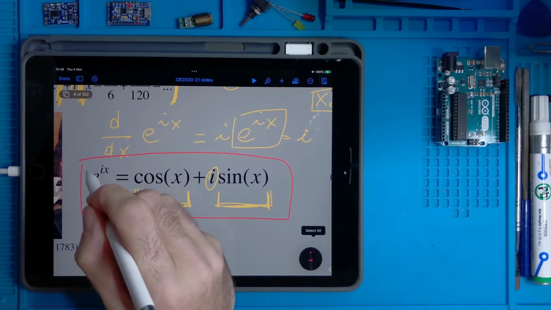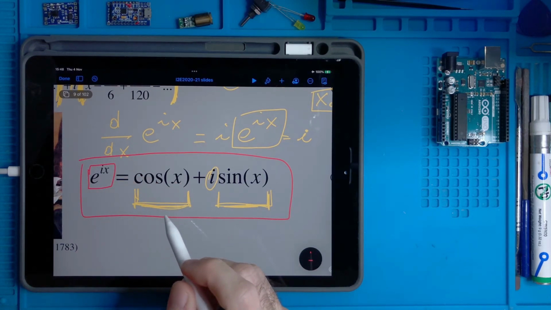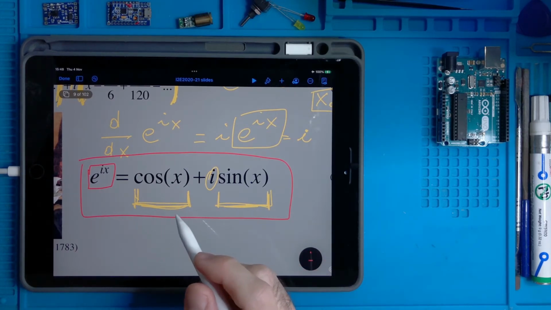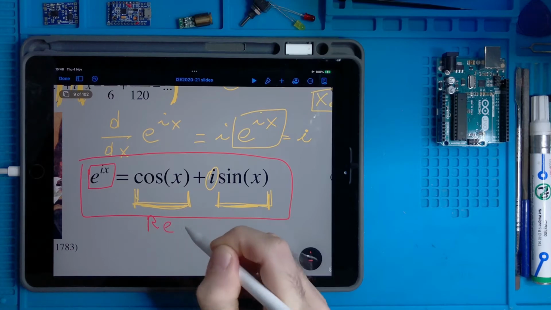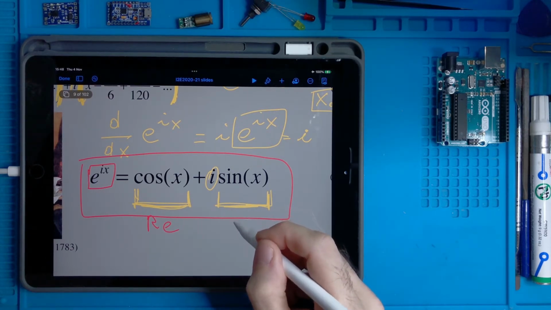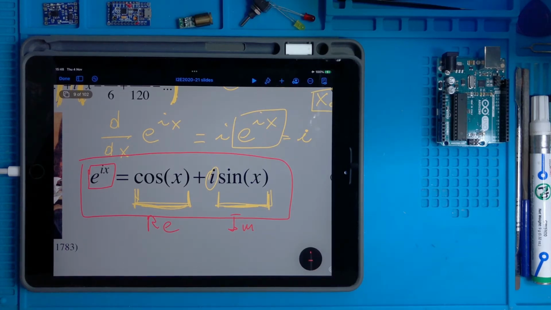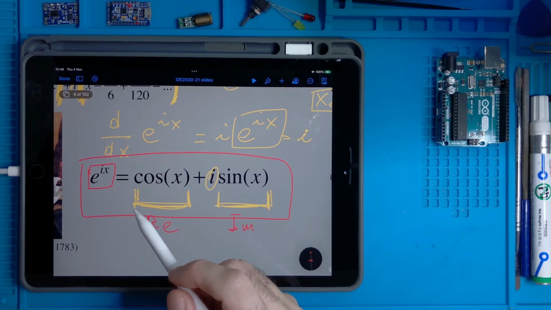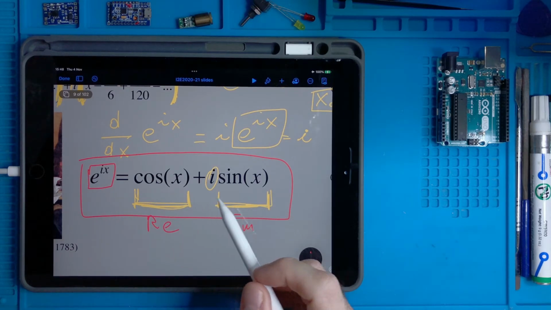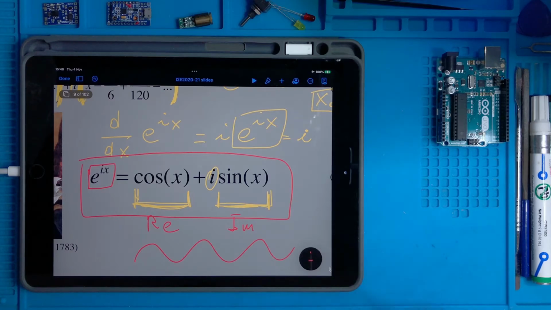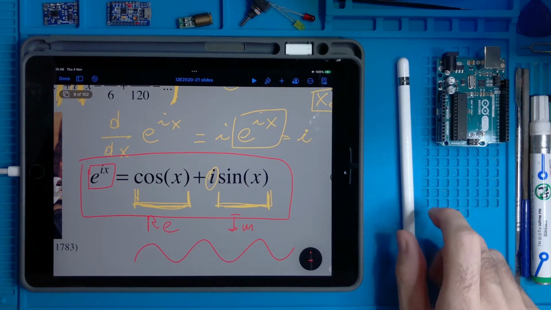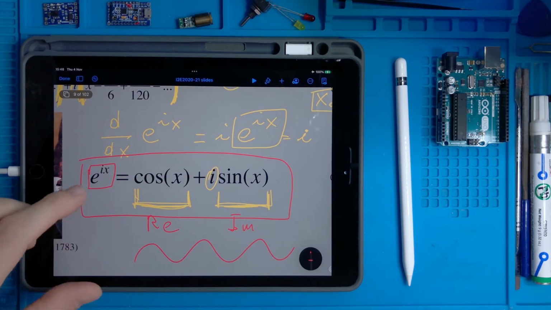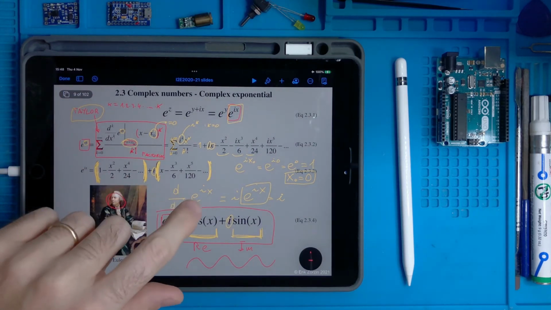So now we understand that this exponential function is made of two parts. It's a complex number where the real part is the cosine of x and the imaginary part is the sine of x. So the complex exponential is a complex number with some sort of periodicity, because we know that cosine and sinusoidal functions are periodic, and therefore there is a concept of frequency in this complex exponential function.